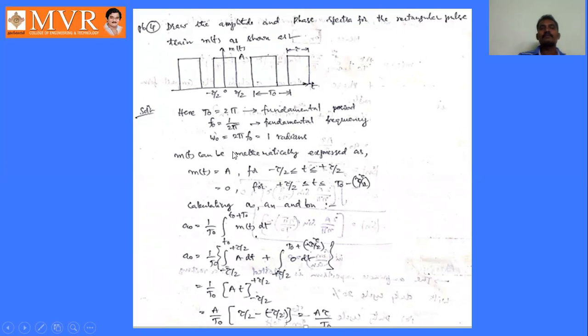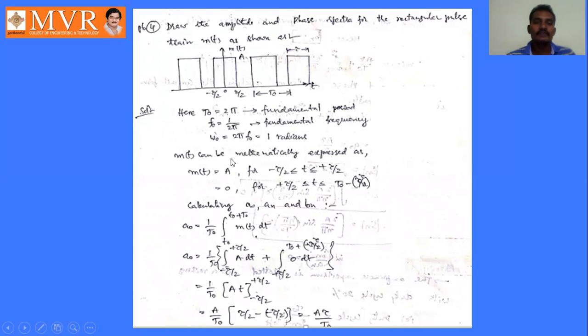Here m of t is represented as follows. From minus tau by 2 to tau by 2, its amplitude is A. For the remaining part, from tau by 2 to here, its amplitude is 0. From here to here is the total fundamental time period, so we have to take the entire expression from here to here.